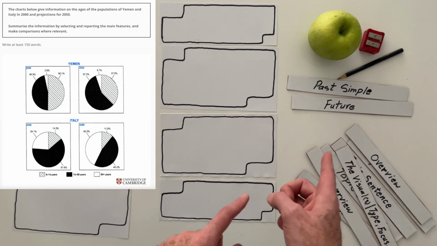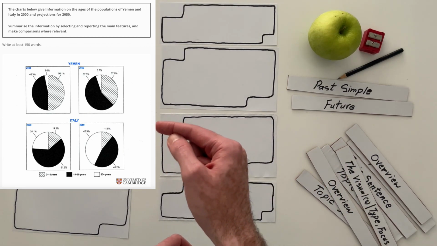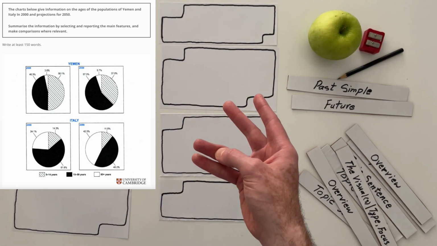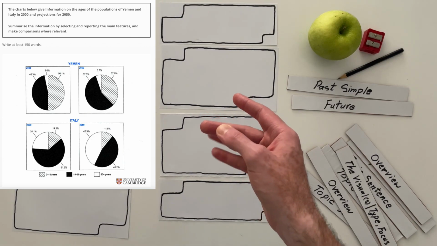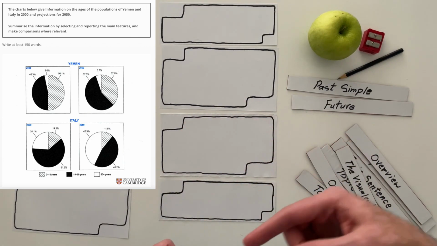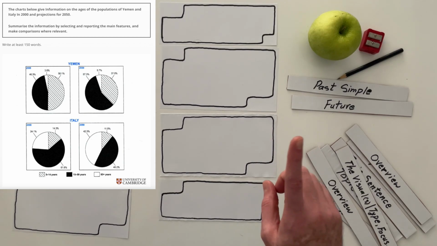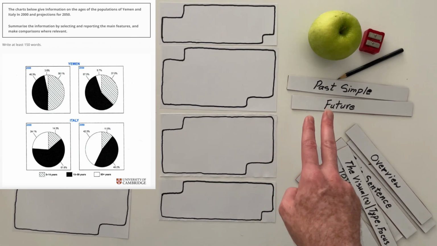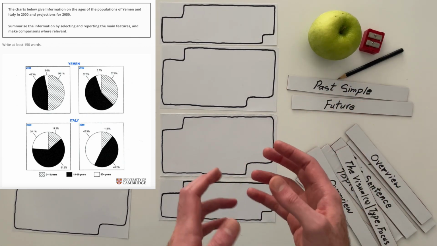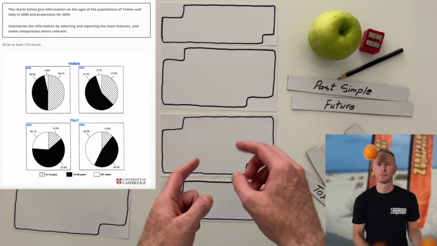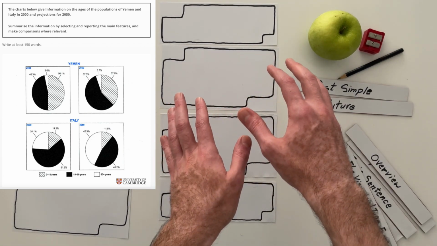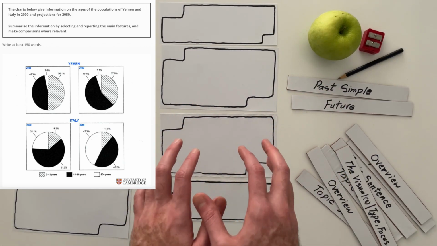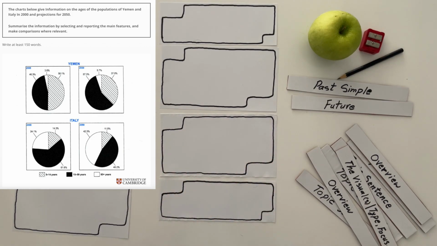Then you move on to the next item. For every single one of the items here, for 0 to 14-year-olds, for 15 to 59-year-olds, for 60-plus-year-olds, you need to follow the same pattern repetitively. And that is repetitive, very, very hard to manage when you have two grammatical tenses juggling here every paragraph. This one is for Italy, finished, then you move on to Yemen. Again, you have to struggle with the same issue here. I wouldn't do that.